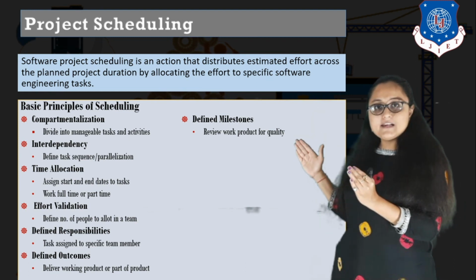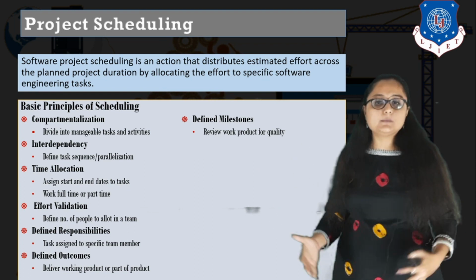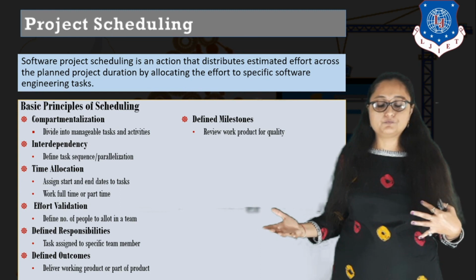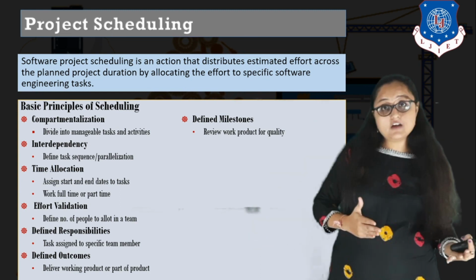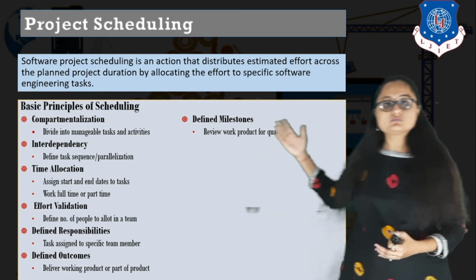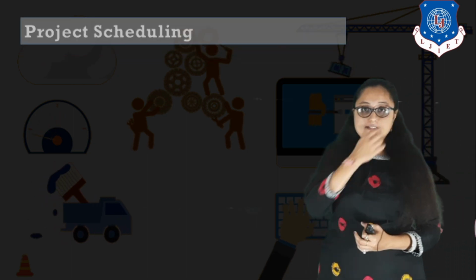Are we achieving a milestone or not? Right. So what is a milestone? Milestone is nothing but it is simply reviewing a work product for quality that we have achieved after completion of a series of tasks, right? So these were the basic principles of project scheduling.